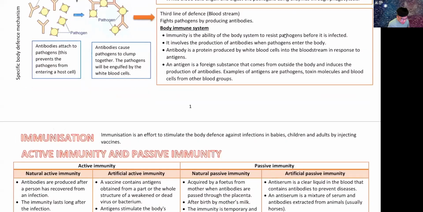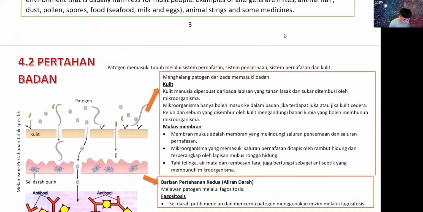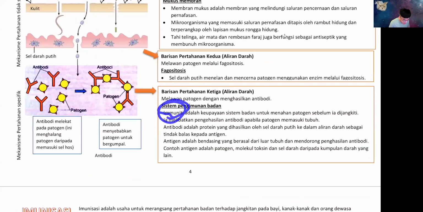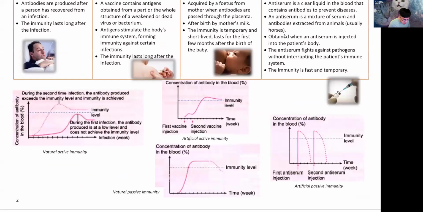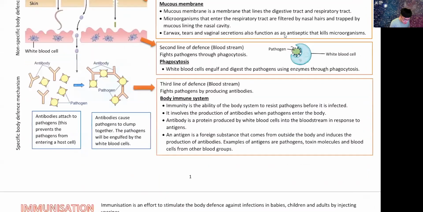All right, so just a quick recap. What is immunity, or Keimunan in BM? For the BM one, please refer to the BM notes, which is here, Keimunan. So what is immunity? Immunity is the ability of your body, I'll highlight this, the ability of your body to resist pathogen before it is infected. Just a quick recap, what is a pathogen? Pathogens are any foreign substance in your body that your body doesn't like, that is going to cause harm to your body. For example, it could be virus, it could be bacteria. Anything that causes harm to your body is called a pathogen.